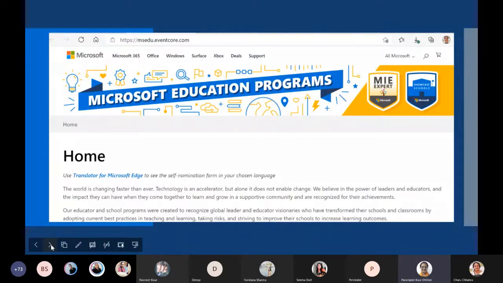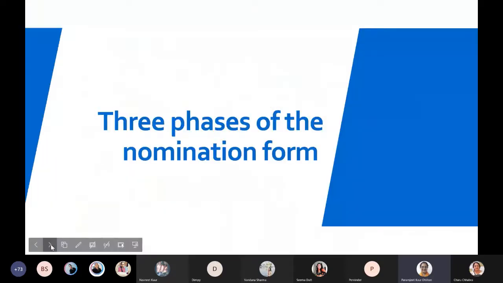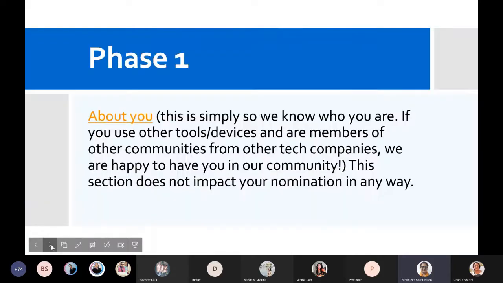And then the moment you click that link, you come to this landing page. This is the Microsoft Education Programs landing page, the home page as such. For everybody to know, there are three phases of nomination form. Let's see what is the form phase one. In phase one, it's about you, and this section does not have impact on your nomination in any way. It's all about your name, your school, and everything about your community where you're working.